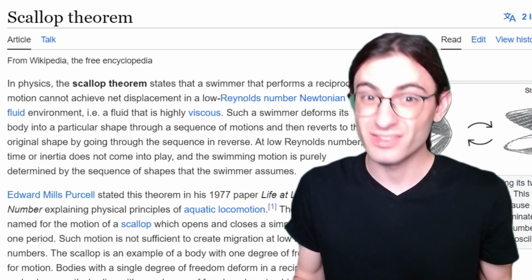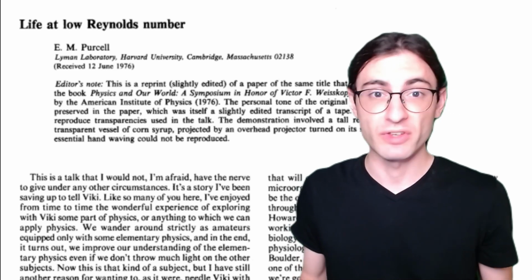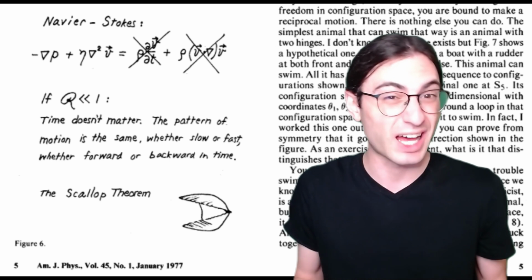A scallop can't swim through honey for the same reason bacteria need flagella. That reason? It's called the scallop theorem. Let me explain. The scallop theorem, first described by physics Nobel laureate E.M. Purcell, is named for the reciprocating behavior of how a scallop swims.